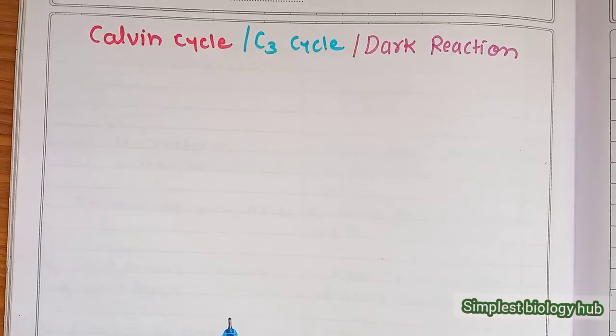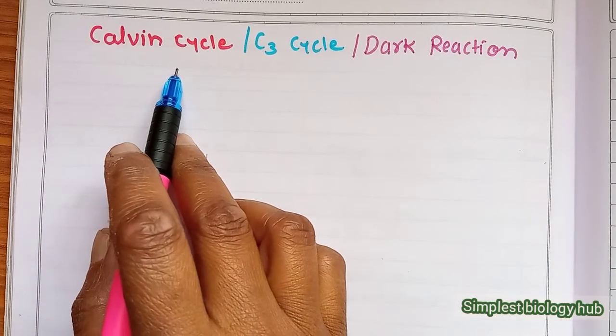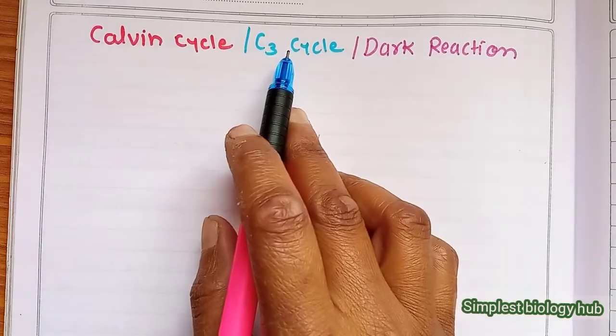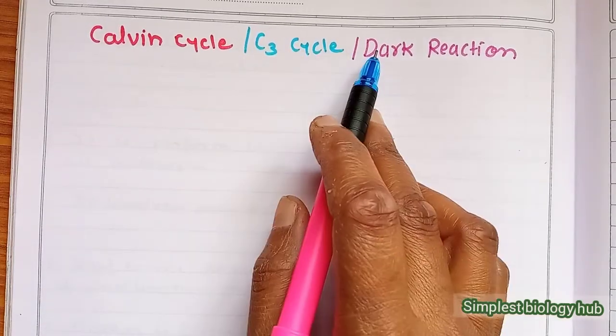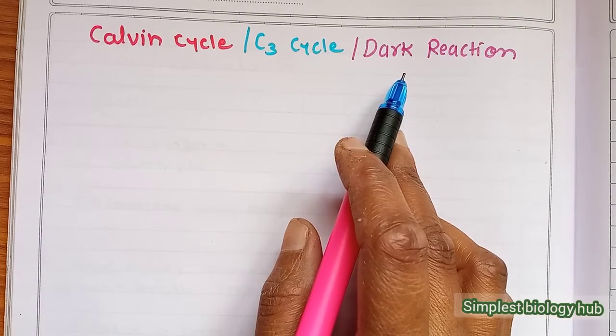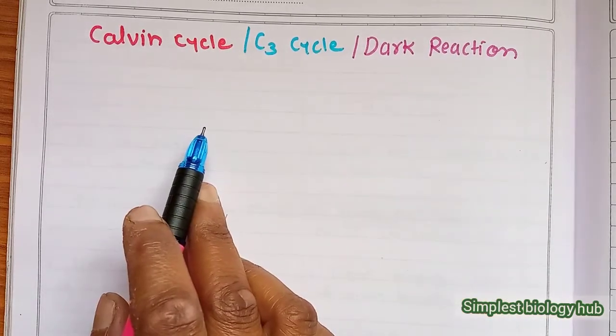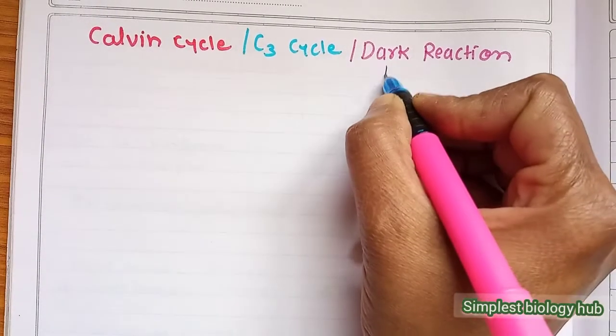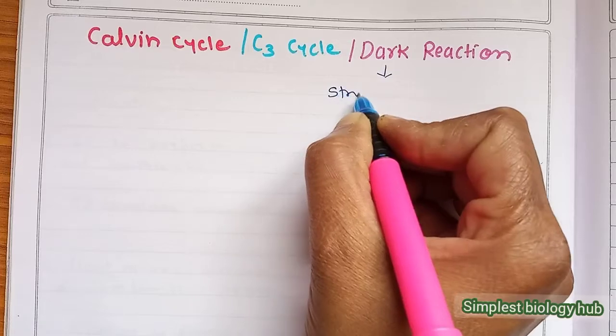Hello students. Today we start the Calvin cycle. It is the topic of the lesson photosynthesis in higher plants. The Calvin cycle we also call the C3 cycle and the dark reaction. About the light reaction, we already talked in the last videos. Light reaction takes place in the thylakoid membrane, while the dark reaction takes place in the stroma of the chloroplast.